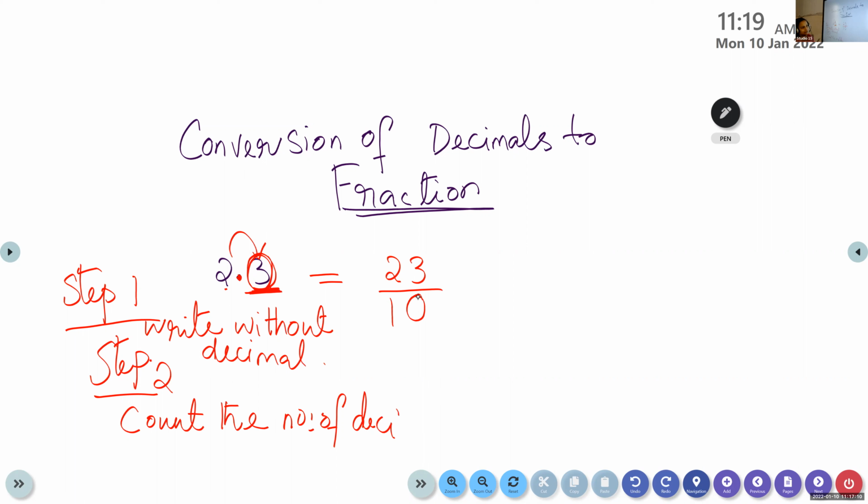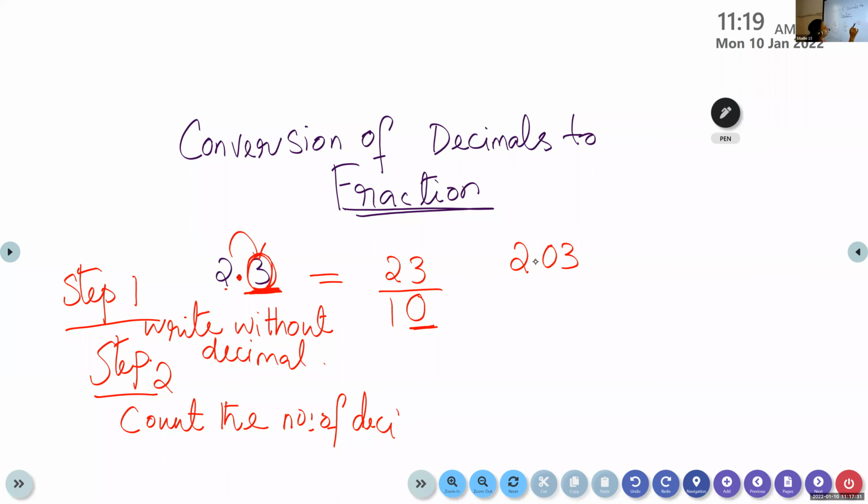The opposite of what we have done, you remember. So here, only one decimal place. After 1, I have to place only one 0. So what is the fraction, children, here? 23 by 10.